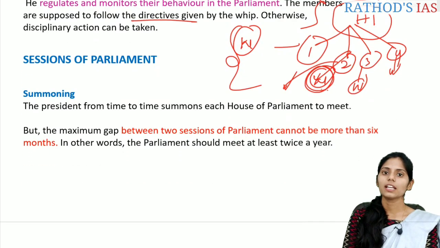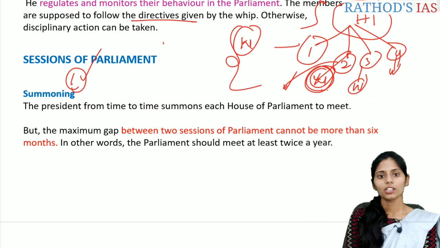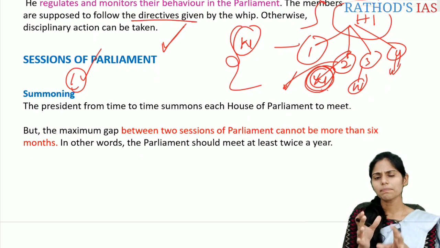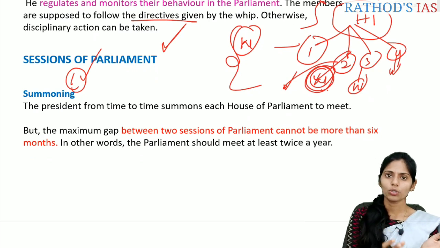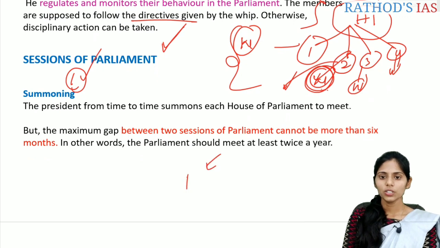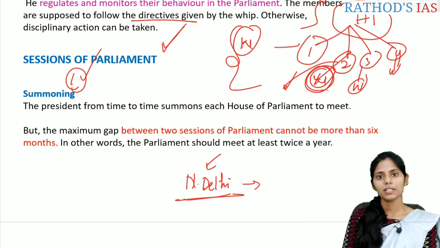Let us see the second part of this lecture, that is the sessions of parliament. The first important one is summoning. When you are talking about parliament sessions, in simple layman terms, let us understand what summoning is and what prorogation is. So whenever in New Delhi, parliament is functioning.